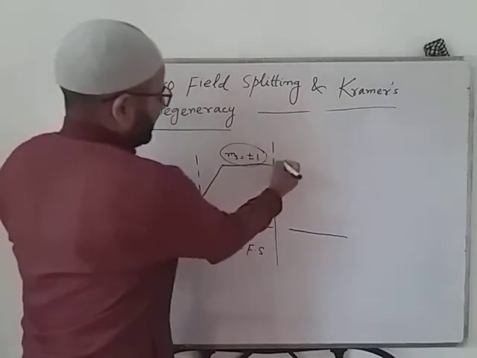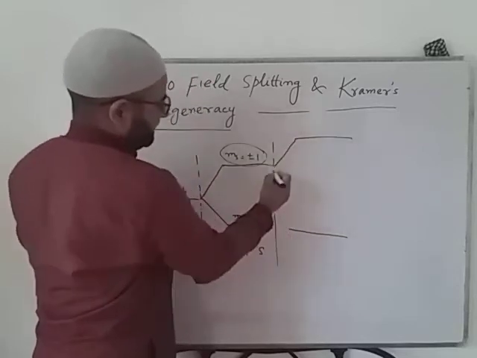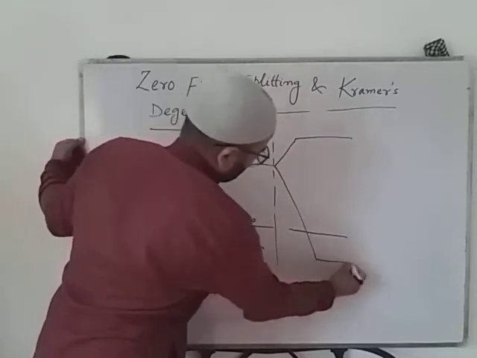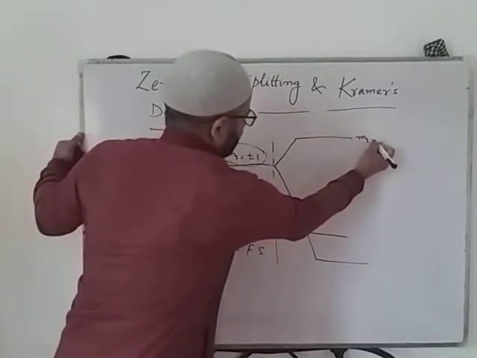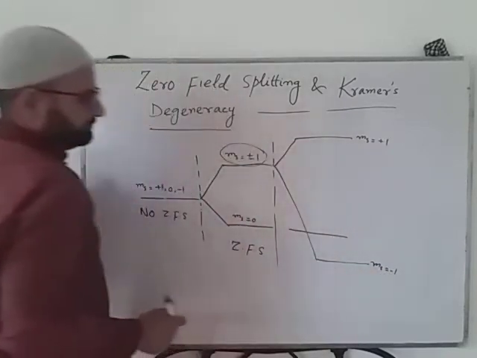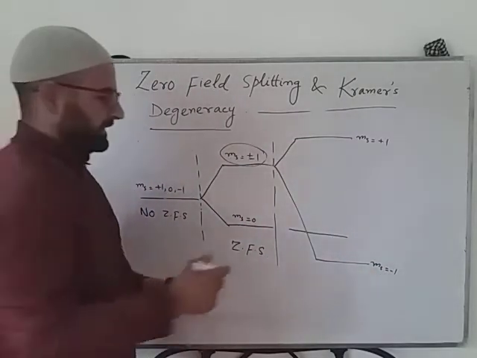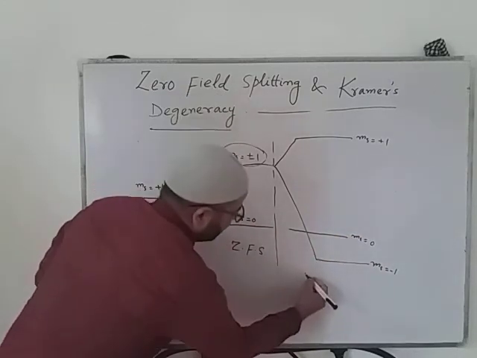The ±1 doublet will split into 2, ms is equal to +1 and ms is equal to -1, and this will be ms equal to 0 when the field was applied.